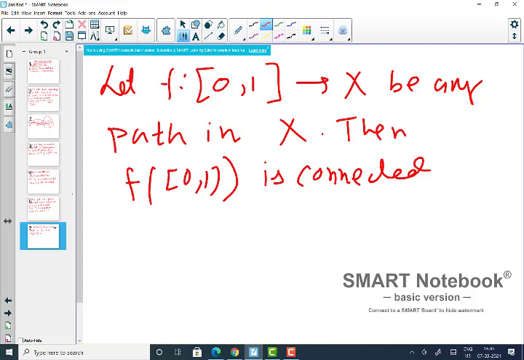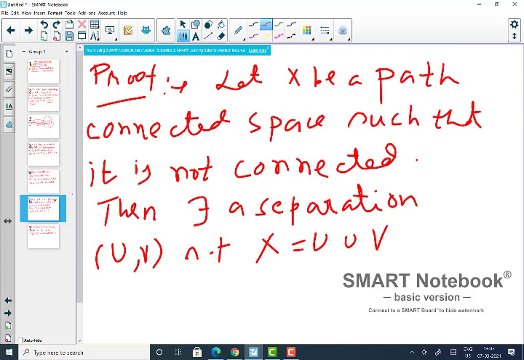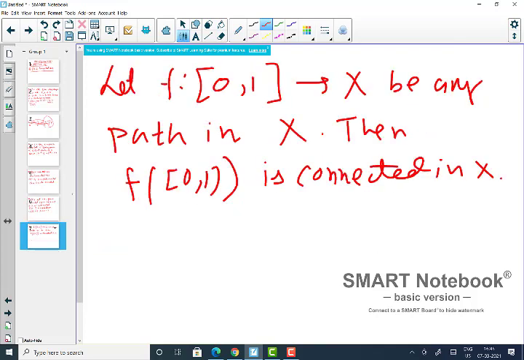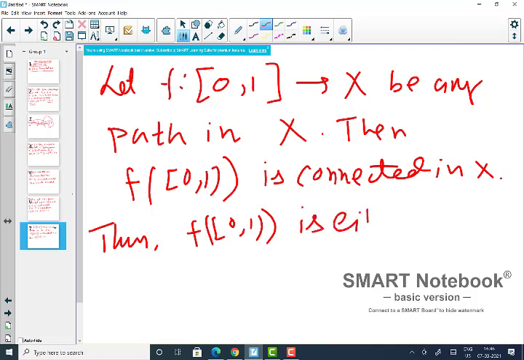Connected in X, right? But we have a separation of X, U and V, and we already proved that every connected subspace will be in one of the separation. So thus this f of S is either inside U or inside V, right? Completely. So what does that mean? That means this image of this thing is either completely inside that or completely inside that.